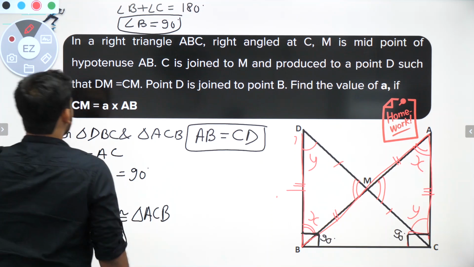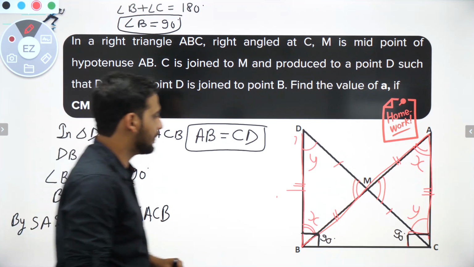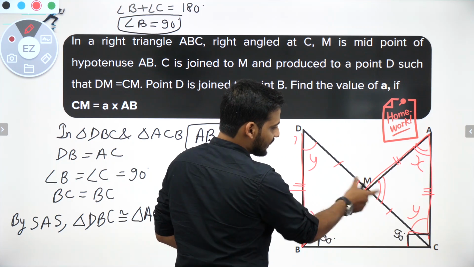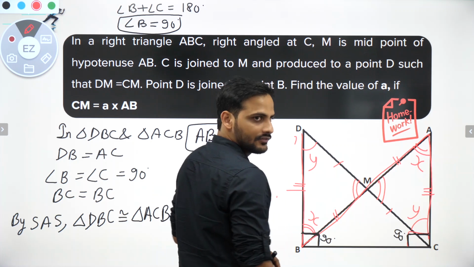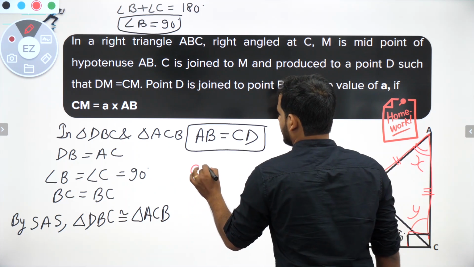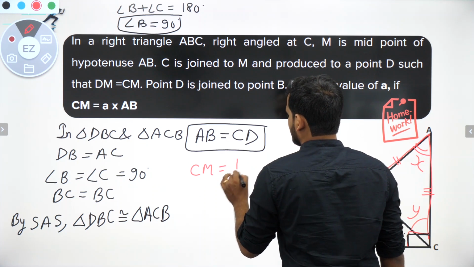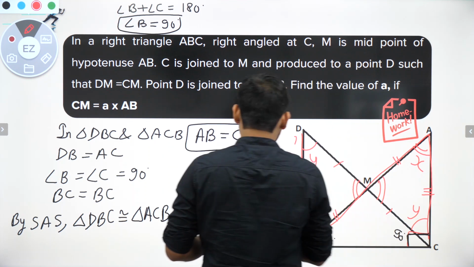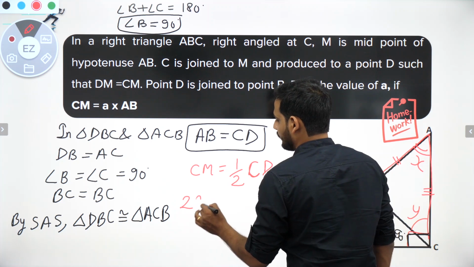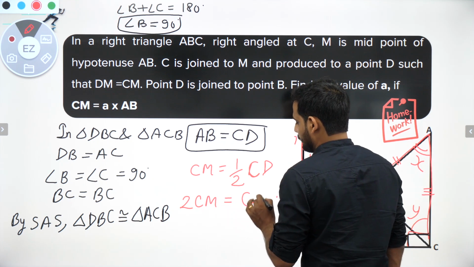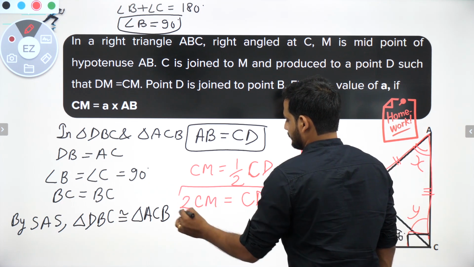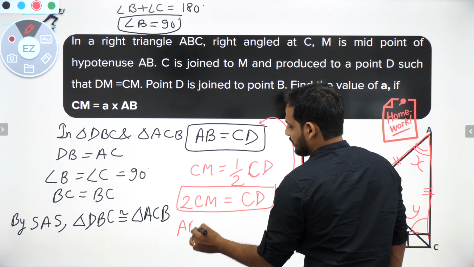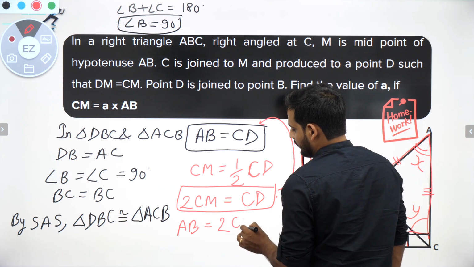Now, as you can see, we want a relation between CM and AB. Since M is the midpoint of CD as well, I can say CM is half of CD. So twice of CM is equal to CD, right? Let us put it here. So you'll be getting AB is equal to twice of CM.